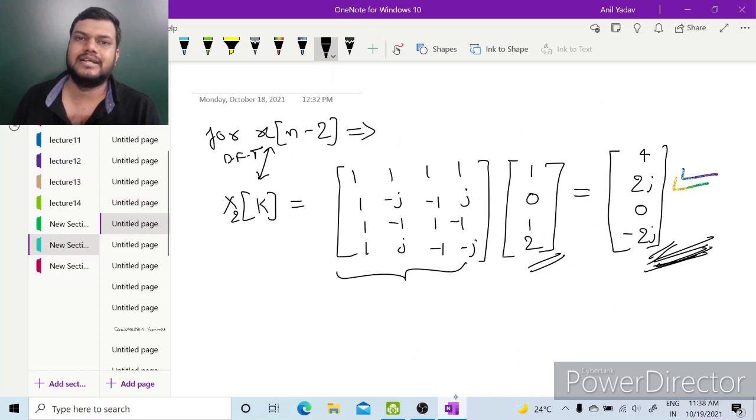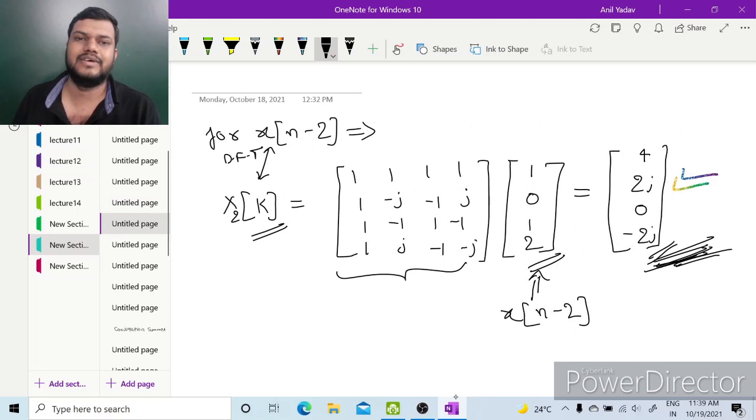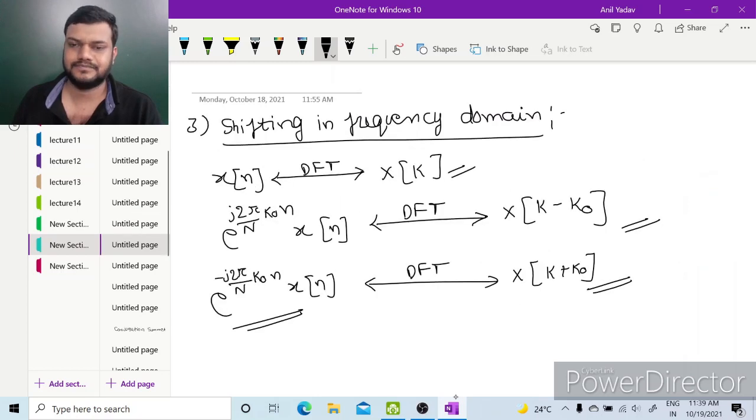Now directly calculating the DFT of x[n minus 2], which we know was 1, 0, 1 and 2, it was 4, 2j, 0 and minus 2j, so we can see these both are the same. So this is how we can find the correct result from the time shifting property of discrete Fourier transform.